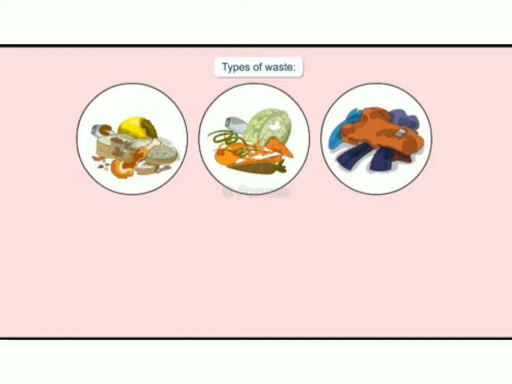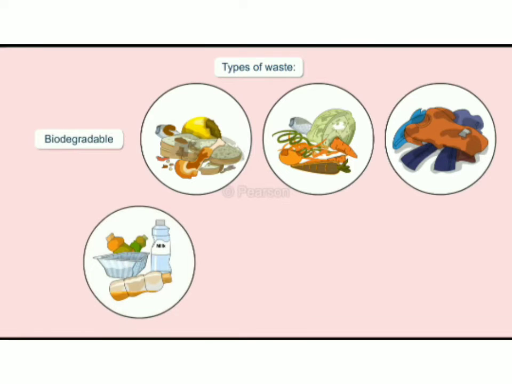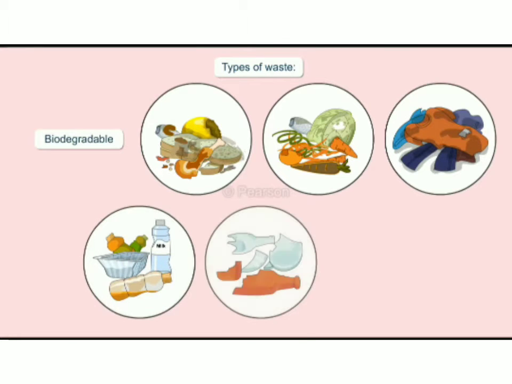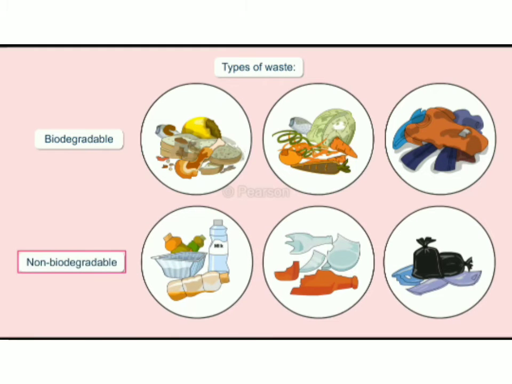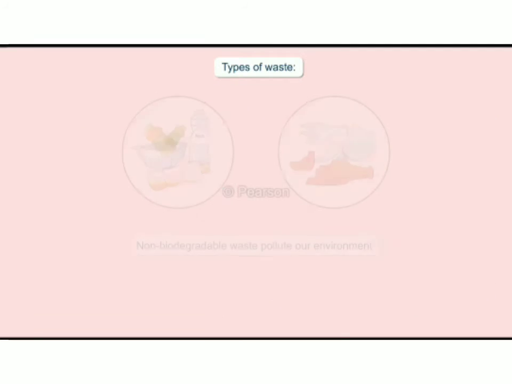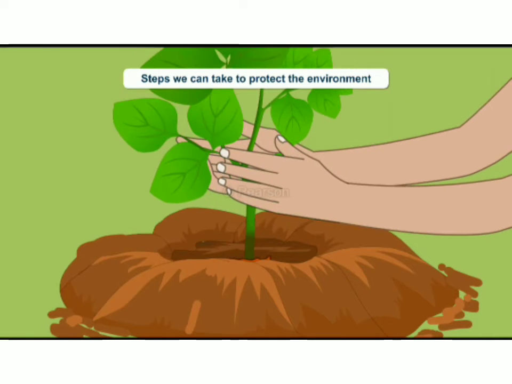Plant products, animal waste and clothes come into the category of biodegradable products because they can degrade into the soil by microorganisms. Plastic bottles and polythene bags come into the category of non-biodegradable products because they do not get degraded into the soil by microorganisms. So non-biodegradable waste pollutes our environment because it does not get degraded.